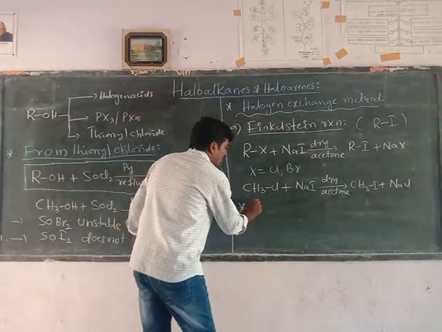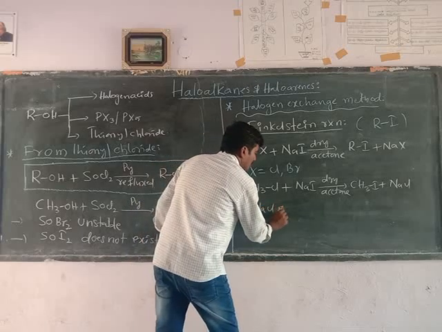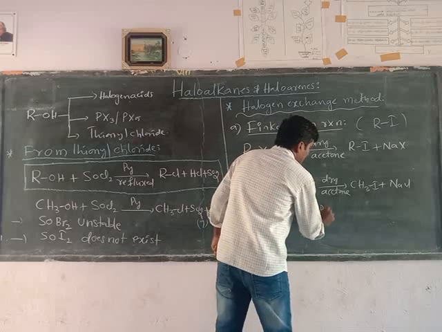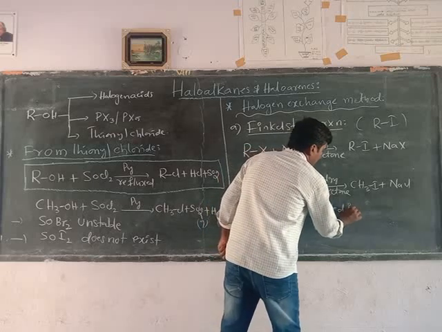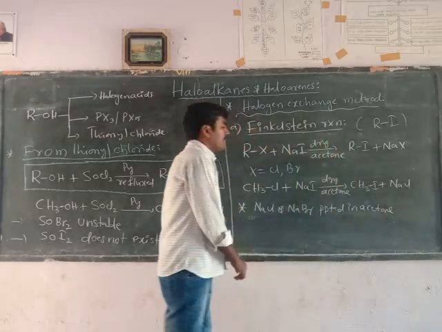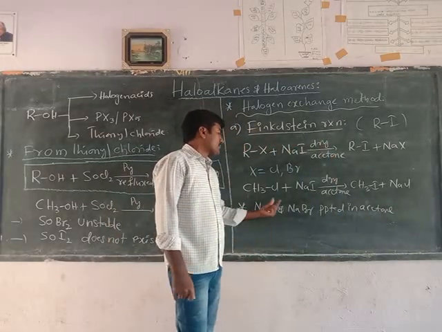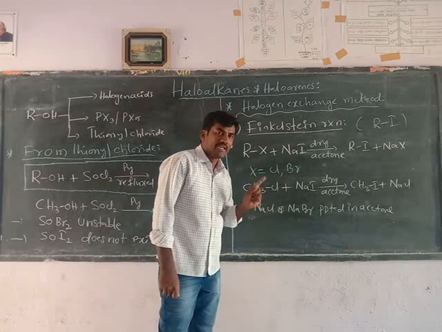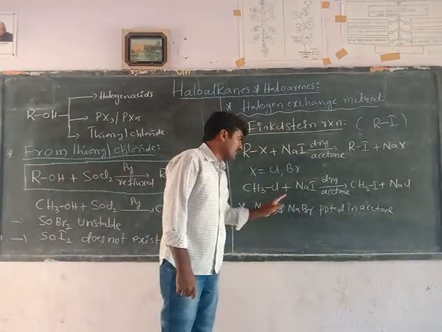What I am saying here is that sodium chloride and sodium bromide are precipitated in acetone. We have to separate them by the filtration method.